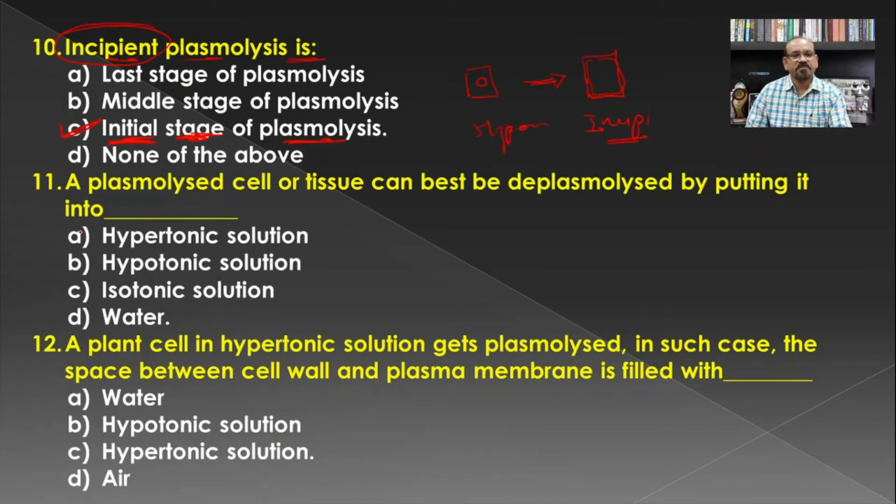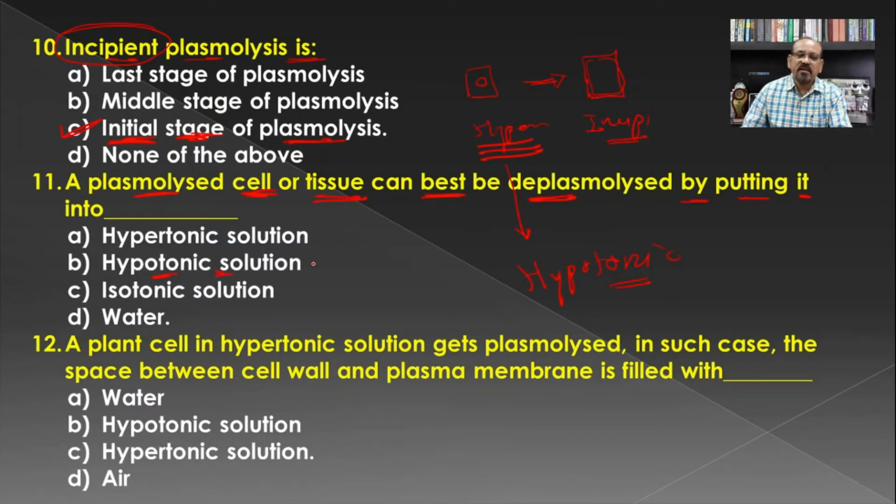A plasmolysed cell or tissue can best be deplasmolysed by putting it. We have seen that plasmolysis is carried out when we keep the cell in a hypertonic solution. So deplasmolysis is the reverse process of plasmolysis, and hence there is a need to keep it in a hypotonic solution for deplasmolysis, that is endosmosis, and hence here the correct answer will be hypotonic solution.